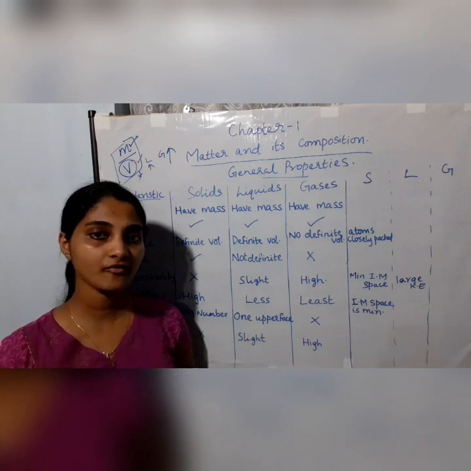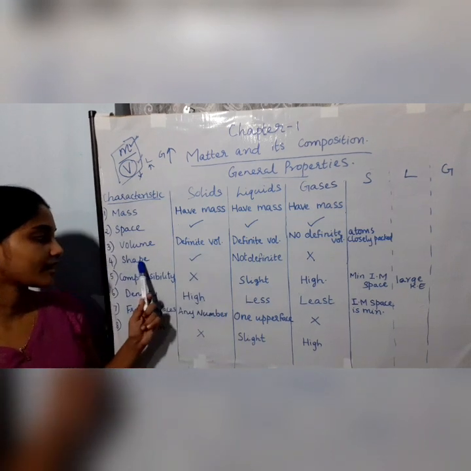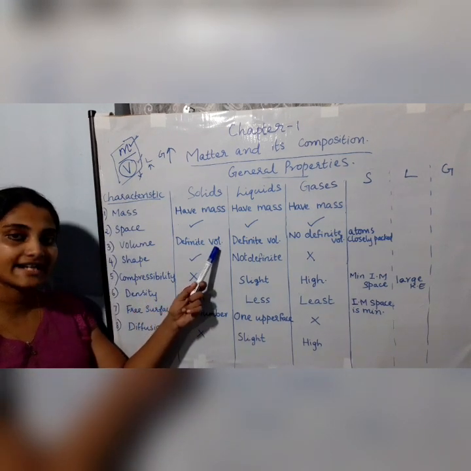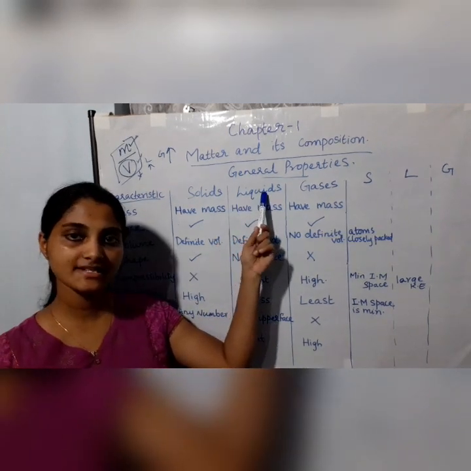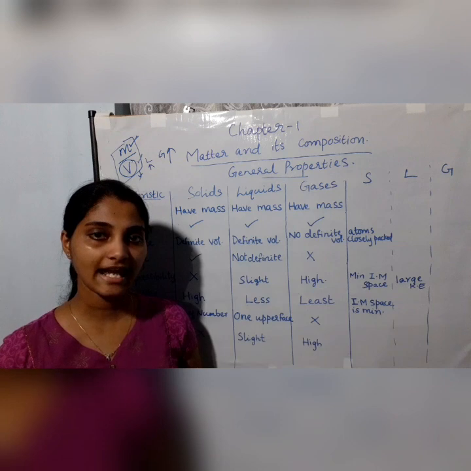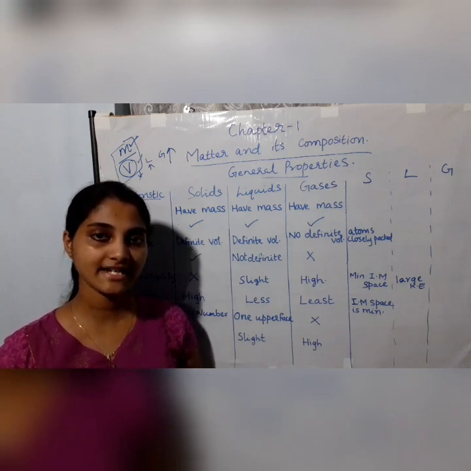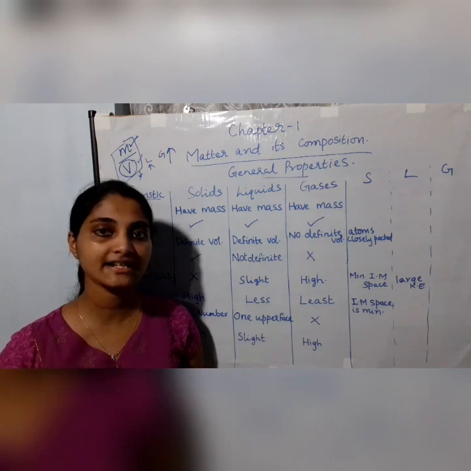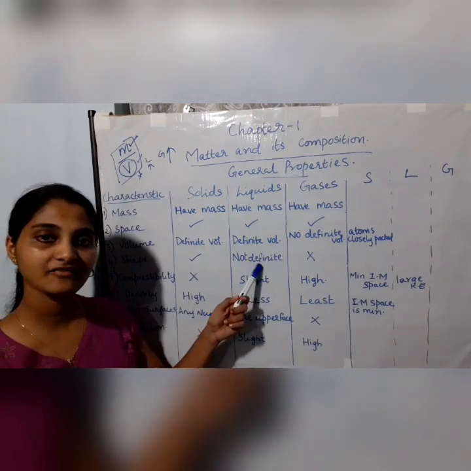Because the particles of solids are closely packed, and therefore it has a definite shape and also a definite volume. But in the case of liquids, the particles are slightly far apart and therefore it flows easily. Or in other words, it takes the shape of the container in which it is placed, and therefore it does not have a definite shape.